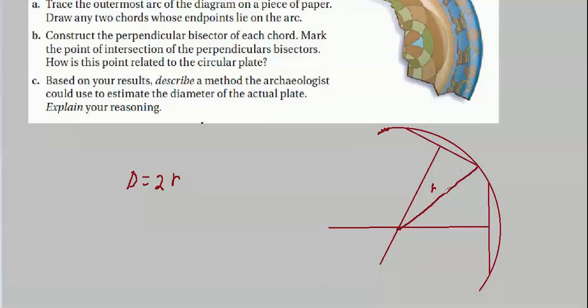There are other things we could do. For instance, if you had a protractor, once you've got the center, it might not work out so well. I was thinking maybe if you could measure the arc of this, but to do that you'd need to know the central angle, which would cause you to find the center. And in that case, you could probably measure this distance just as easily as you could measure the arc.